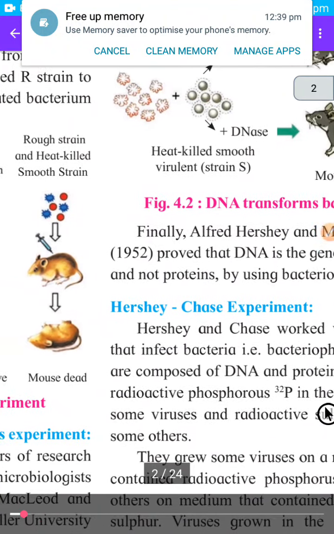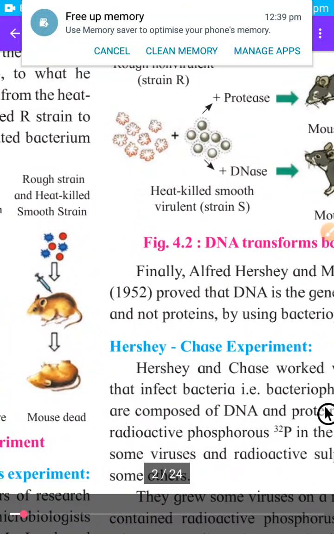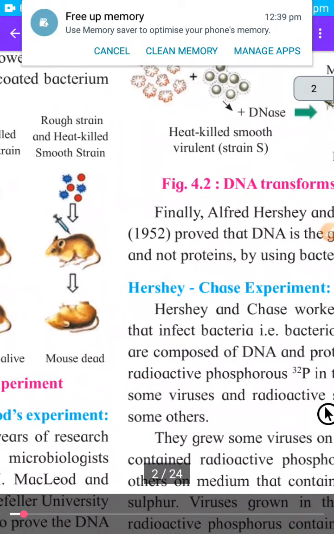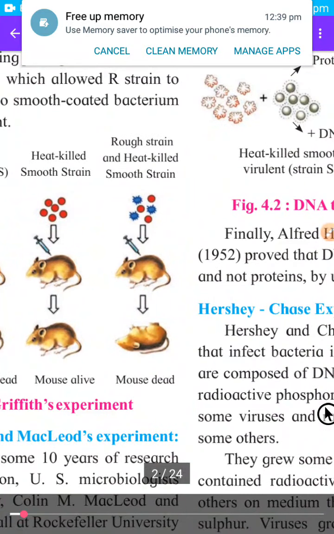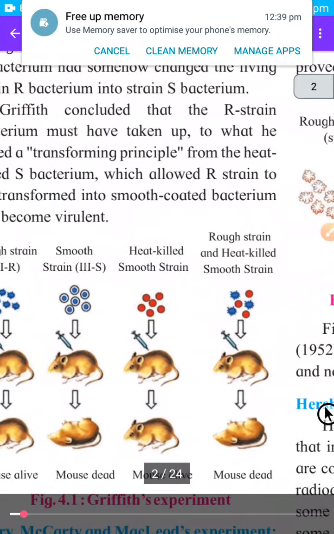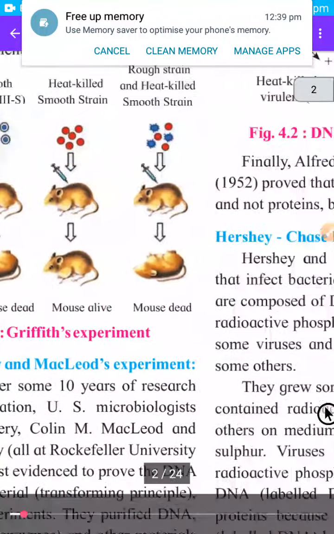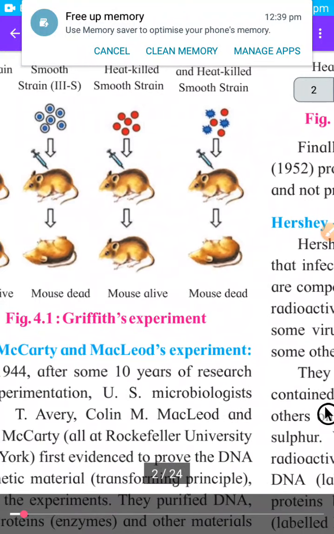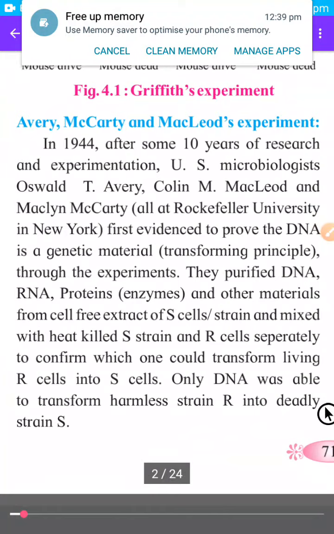And in the fourth step, he mixed heat killed S bacteria with R bacteria, and the R type of bacteria became S type pathogenic, and they caused pneumonia in the mouse and the mouse died. So Griffith came to know that there is something which he called a transforming principle, which makes this R type of bacteria become S type, and then it becomes pathogenic and kills the mouse. Then the next experiment is Avery, McCarthy and MacLeod.